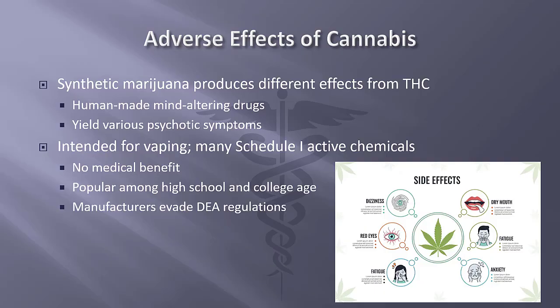Vaping concentrated marijuana, or dabs, is called dabbing. This practice is reported by 31% of middle school and high school students and 75% of college-age students who vape. Many cases of vape-related lung injury have been reported to the CDC. 91% of these cases required hospitalization, although the specific causes of this outbreak were unknown.